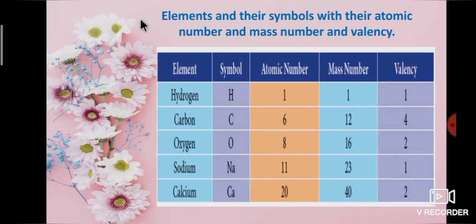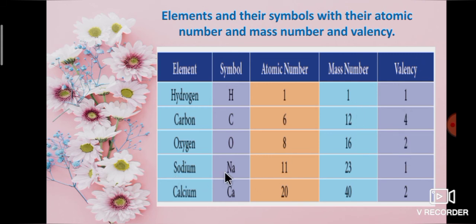Next, we will learn the elements and their symbols with their atomic number, mass number and valency. First example, hydrogen. Symbol is capital H. Atomic number is 1, mass number is 1 and valency is 1. Second one, carbon. Symbol is capital C. Atomic number is 6, mass number is 12, valency is 4. Third one, oxygen. Symbol is capital O. Atomic number is 8, mass number is 16, valency is 2.